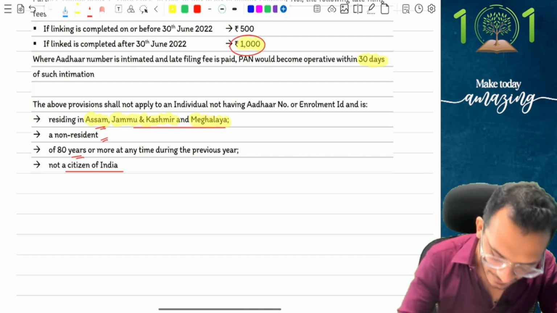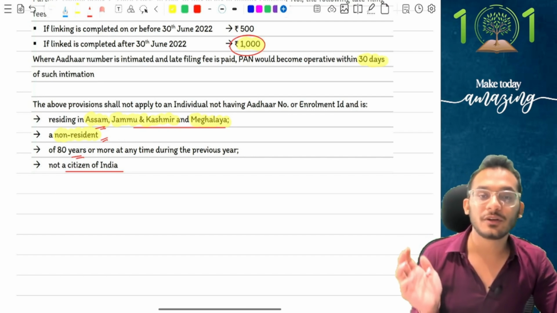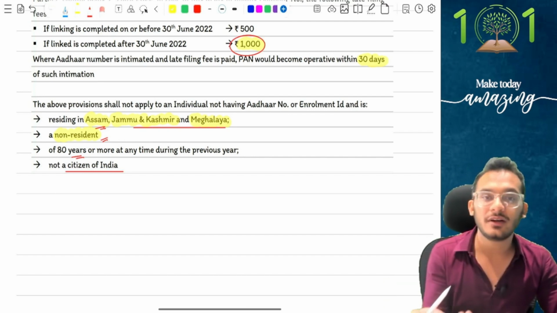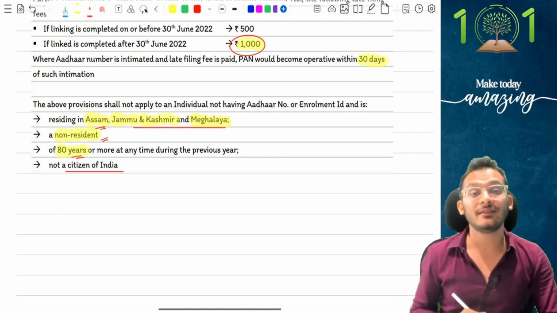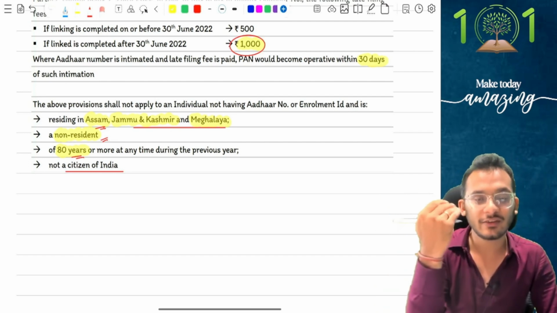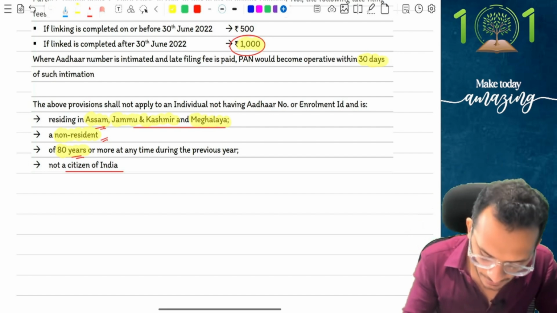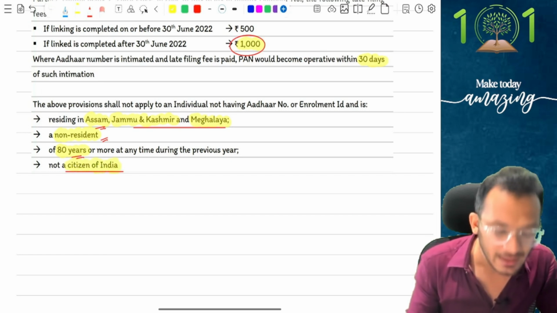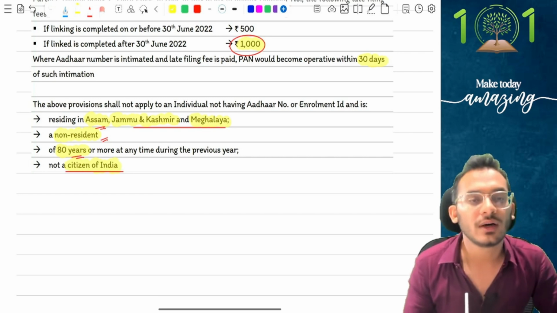Second, any person who's a non-resident. If a person is anyway staying outside India, what is the point of him linking Aadhaar with PAN of India? Not relevant at all. Third, any person of an age of 80 years or more at any time in the previous year will not be required to get an Aadhaar number itself. Senior citizens, super senior citizens have been exempted from Aadhaar requirements, and therefore linking for them is not required. And fourth, any person who's not a citizen of India. Aadhaar itself was released only to citizens of India, and therefore those are the parties alone who are liable for the Aadhaar linking scheme.